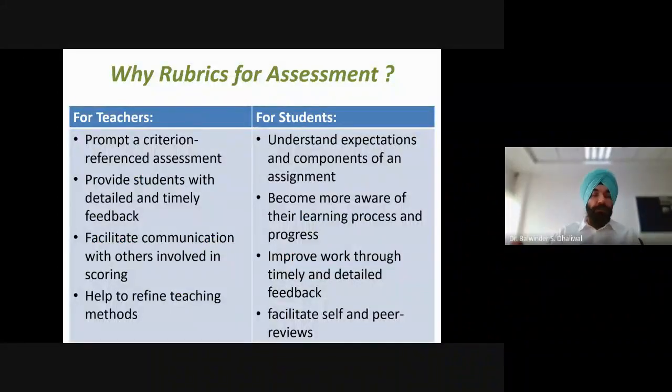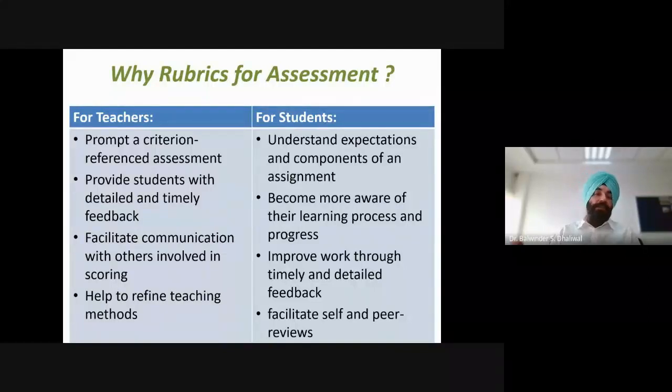So there are certain major points which I have highlighted on this screen for students and for teachers separately. So for teachers, we have these four major reasons why we should go for rubrics. And the first is criterion-referenced assessment. As I described over the previous slides, a certain set of criteria will be used, so the evaluation will be criterion referenced.